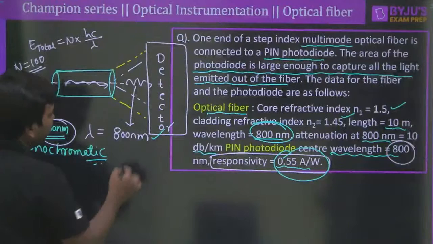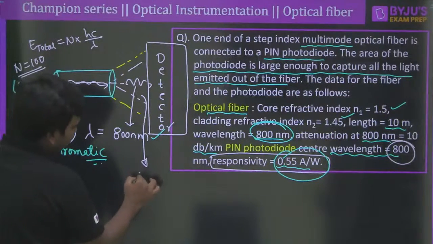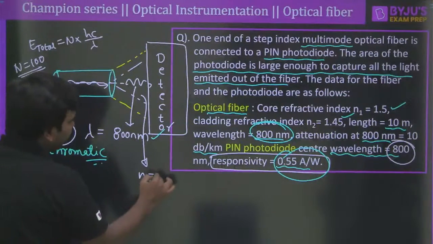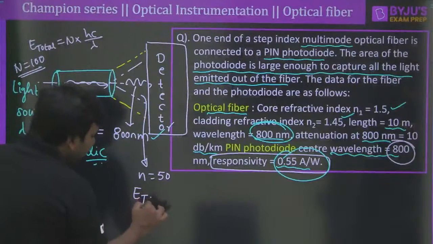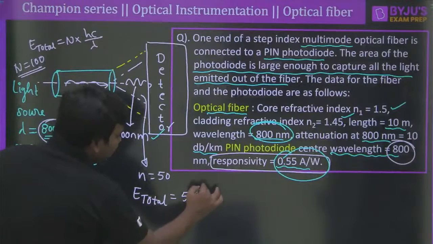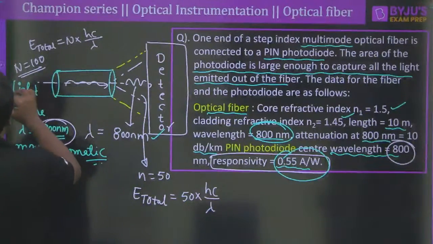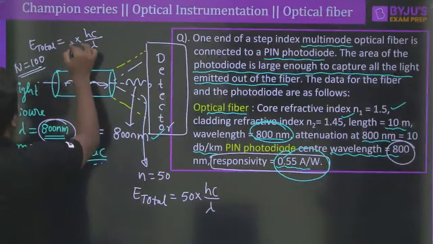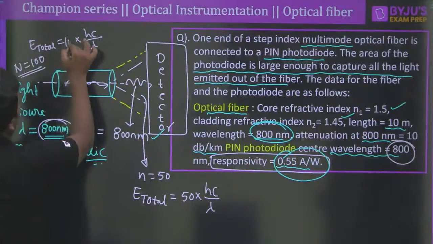But at the same time, on the output side, let us say the number of photons, small n, is equal to 50. What does it mean? The total energy at the output side will be 50 into hc by lambda, and at the input side it is 100 into hc by lambda, isn't it? So what is the conclusion of the story here? Why am I explaining all these things? Can you think and tell me?